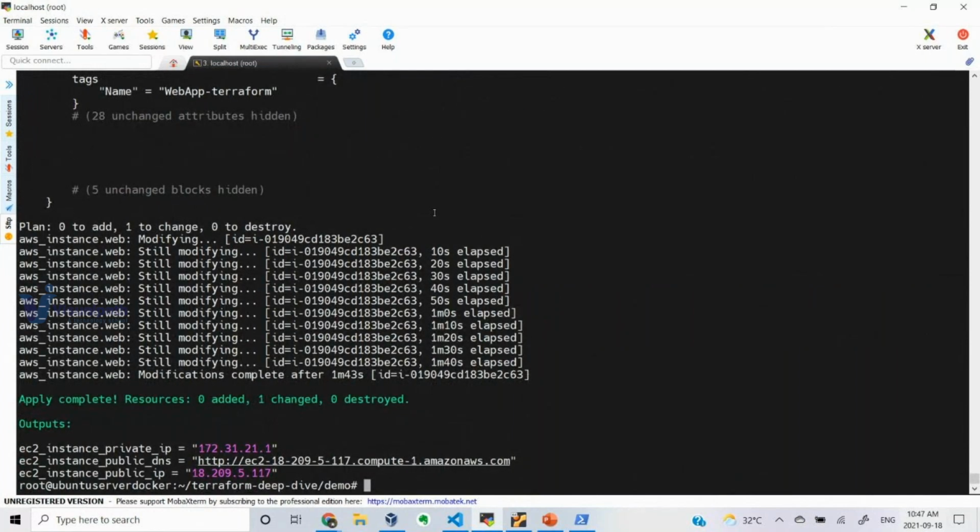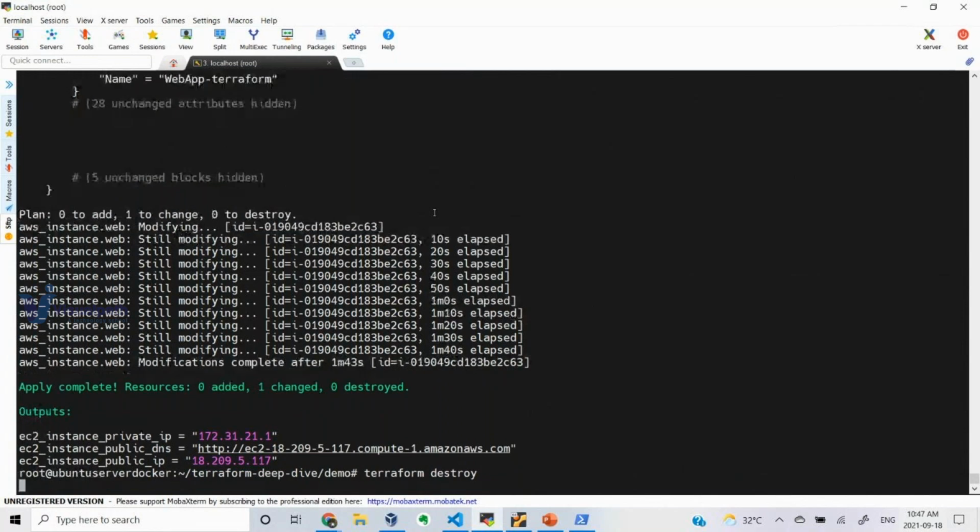Now if I want to remove this, Terraform destroy. You can give auto approve, or it will prompt you again. Okay, destroy.